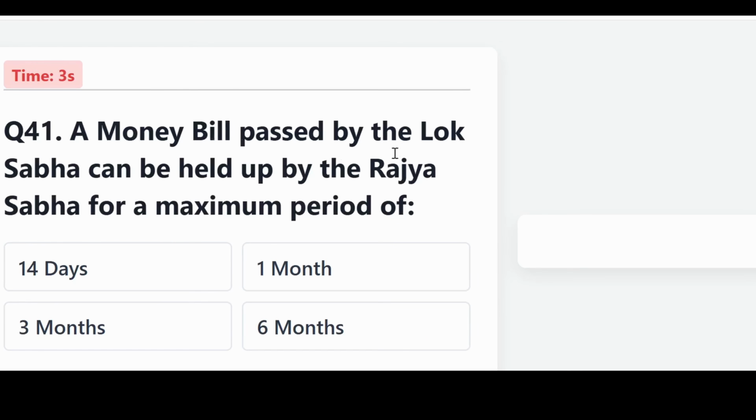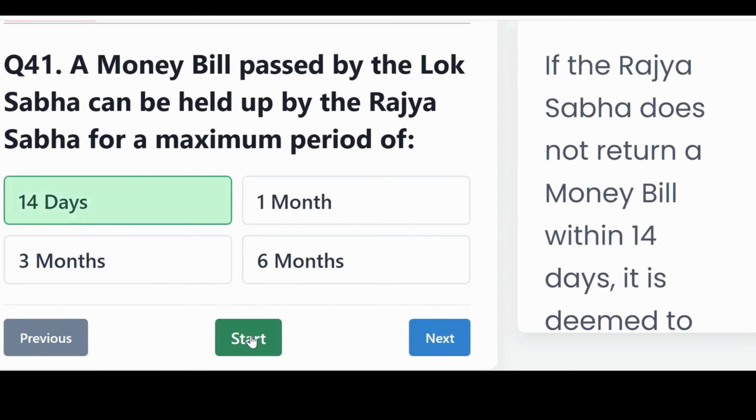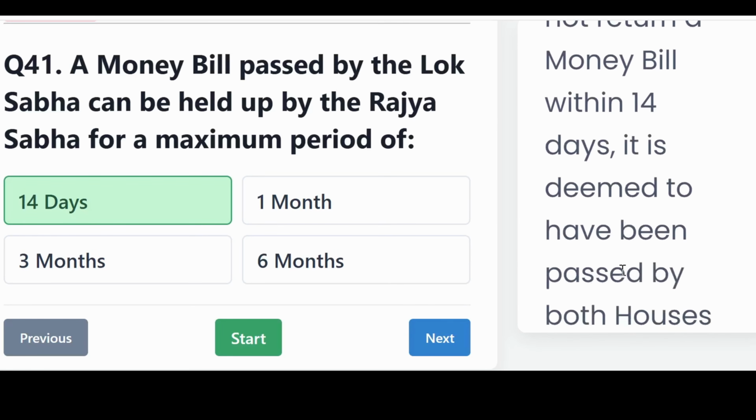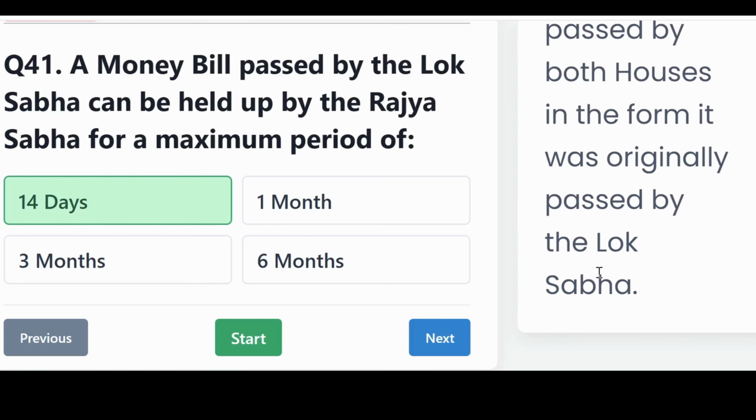A money bill passed by the Lok Sabha can be held up by the Rajya Sabha for a maximum period of, is it 14 days, 1 month, 3 months, or 6 months? And the correct answer, 14 days. If the Rajya Sabha does not return a money bill within 14 days, it is deemed to have been passed by both houses in the form it was originally passed by the Lok Sabha.